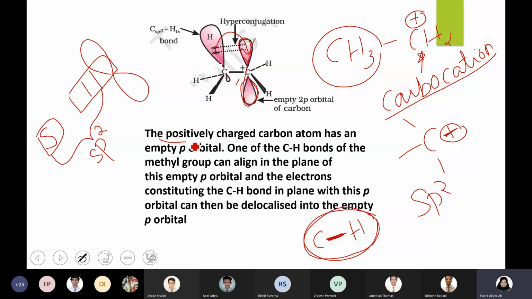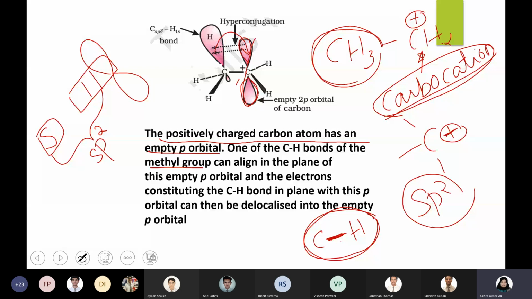If you read the statement, the positively charged carbon atom has an empty p orbital because the hybridization is sp2, so one p orbital is empty. That is there for a normal carbocation. And one of the C-H bonds of the methyl group attached to the carbocation, in CH3 there are 3 C-H bonds, but among them one is in the same plane as the p orbital of the carbocation.